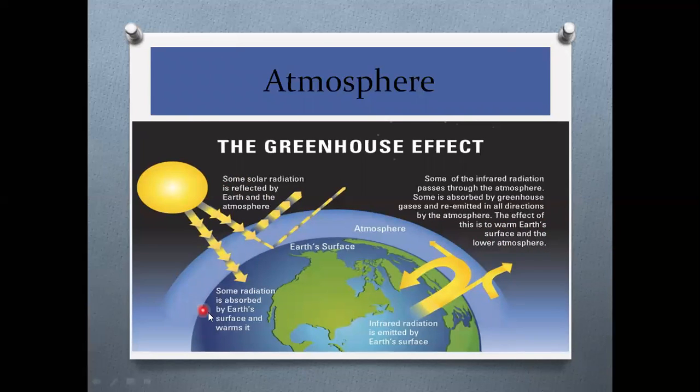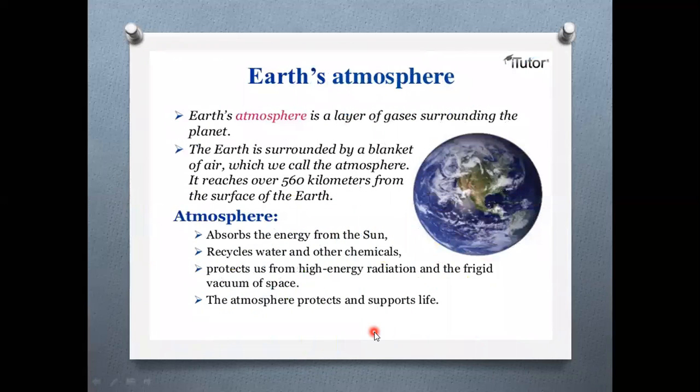Some radiation is absorbed by the earth's surface and warms it, and radiation is emitted by the earth's surface.